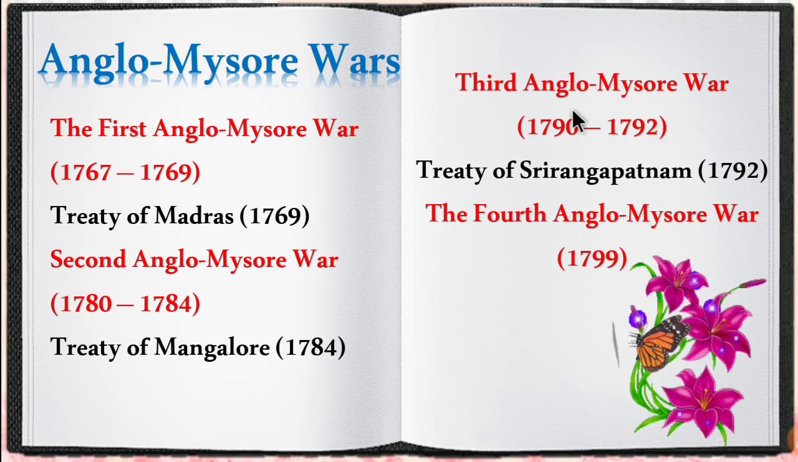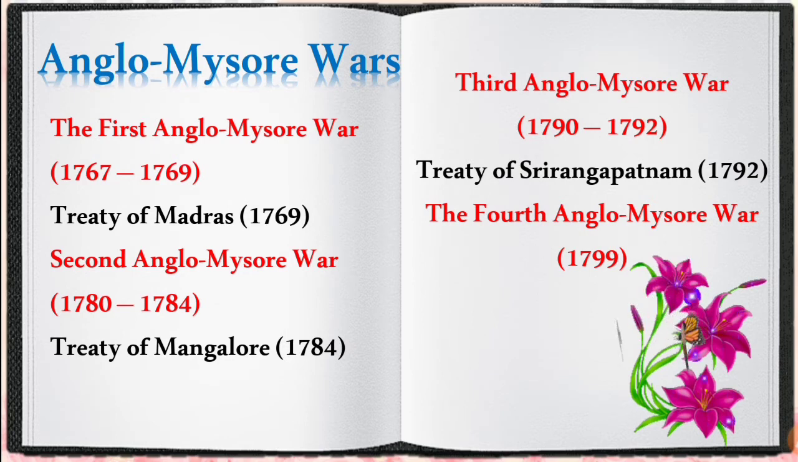So now let's move on to the third Anglo-Mysore War, which was fought between the time period of 1790 to 1792. The main reason behind the third Anglo-Mysore War was that Tipu attacked Travancore in 1789, whose ruler was in a friendly relationship with the British. So this was the main reason behind the third Anglo-Mysore War.